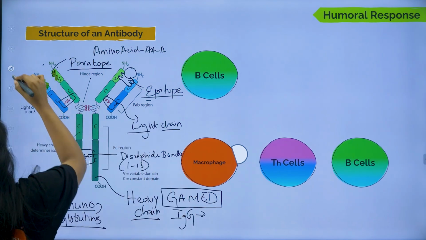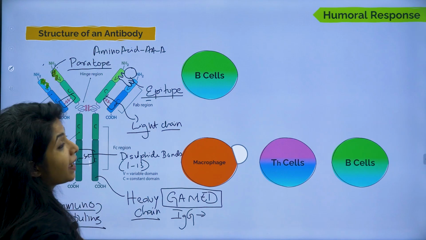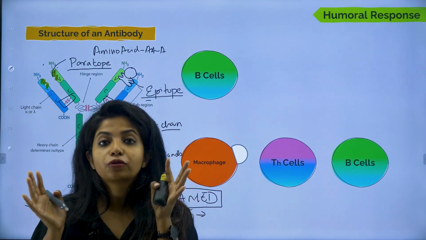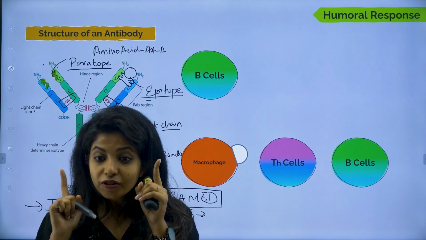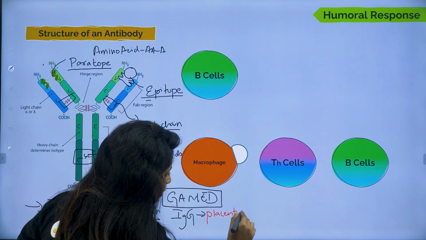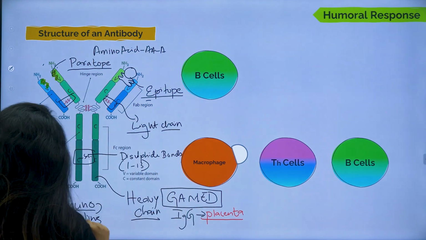IgG is the only antibody that is transferred from the placenta to the embryo during growth. Okay, it is the first antibody to get transferred. So it comes from the placenta. You can remember like that.